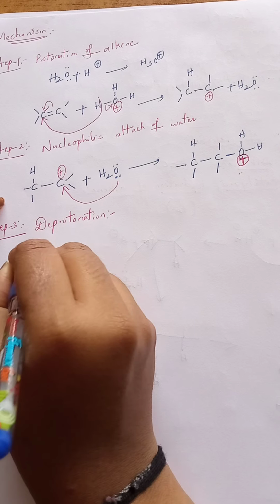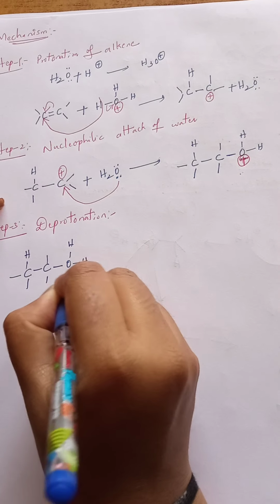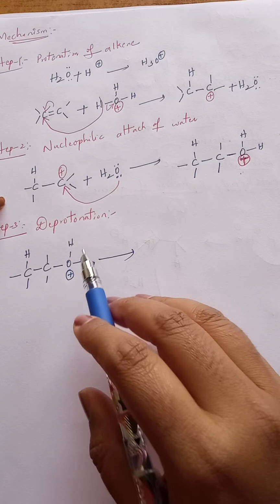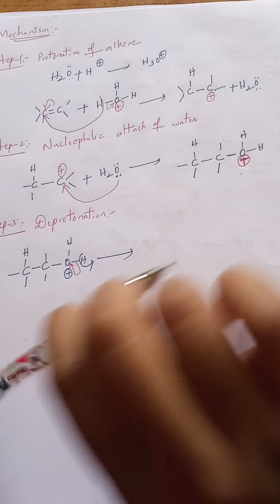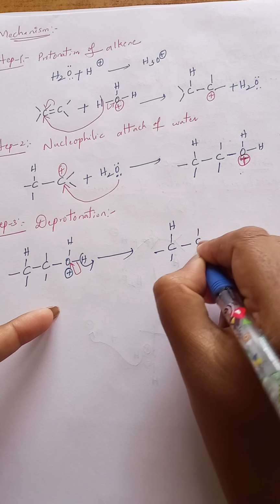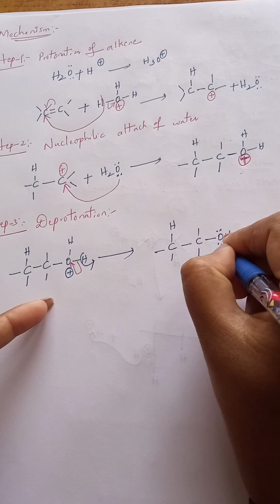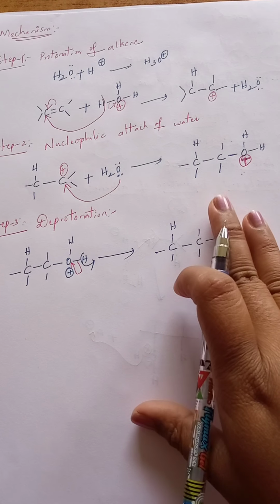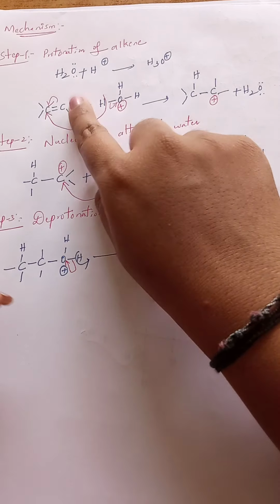C, hydrogen, bond C, bond here, oxygen, hydrogen, hydrogen. Now oxygen is with positive charge. Whenever it participates in deprotonation, removal of hydrogen as H plus, these bonded electrons are given to oxygen. Then the positive charge on the oxygen is balanced. Hydrogen, bond C, carbon, O, upon the oxygen, hydrogen is located and containing lone pair of electrons, finally converted into alcohol. So this is the first conversion of alkene into alcohol, that is acid catalyzed hydration.